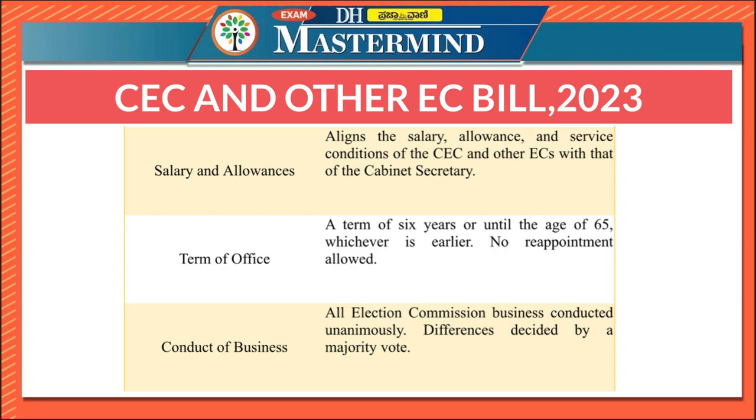So the bill aligns the salary, allowance, and service conditions of the Chief Election Commissioner and other election commissioners with that of the Cabinet Secretary. Very, very important. Please remember, earlier, according to the Act of 1991, it was aligned with that of judges of the Supreme Court. Earlier, it was equivalent to that of judges of the Supreme Court. However, now it aligns with that of the Cabinet Secretary.